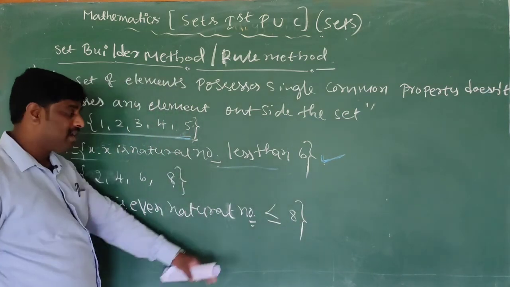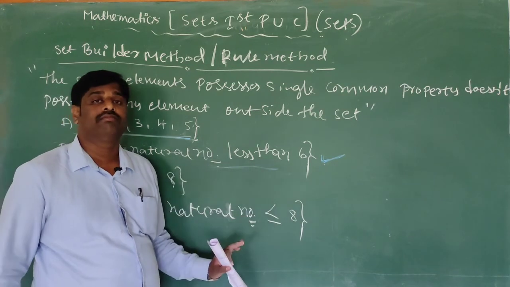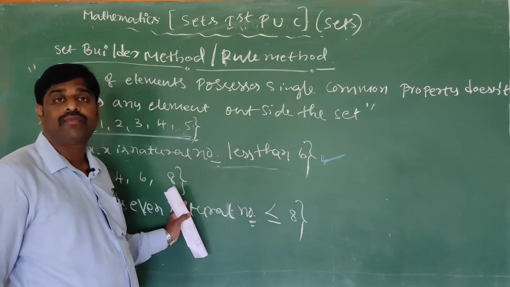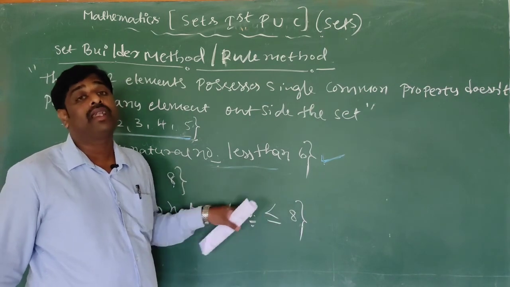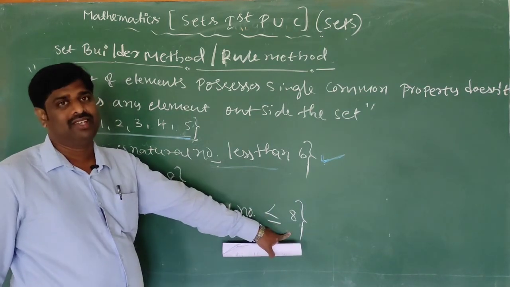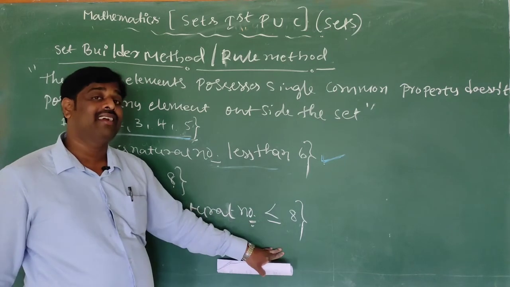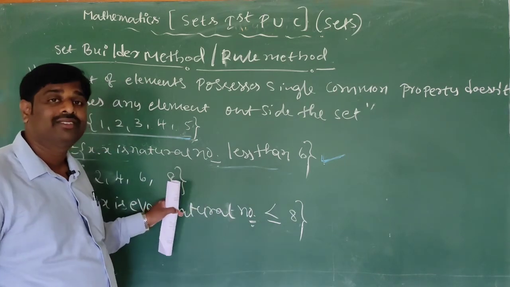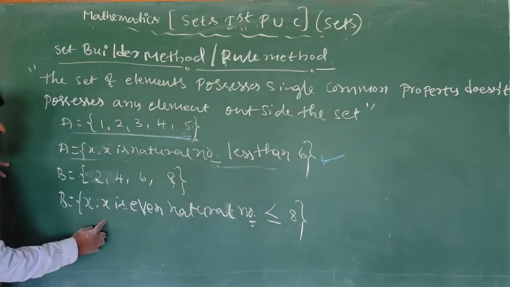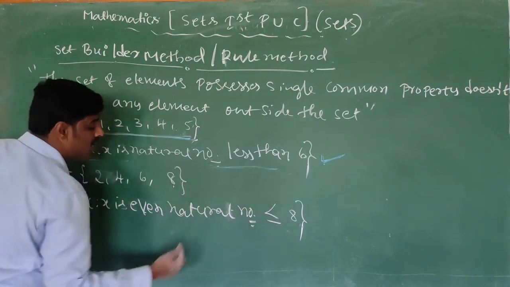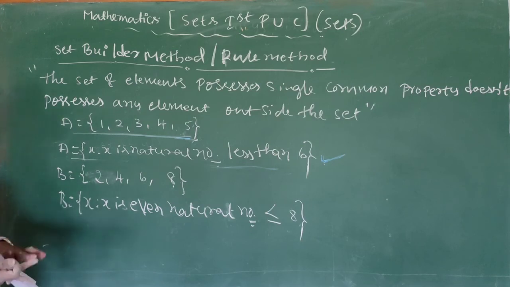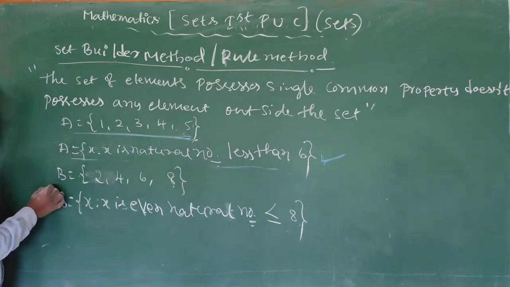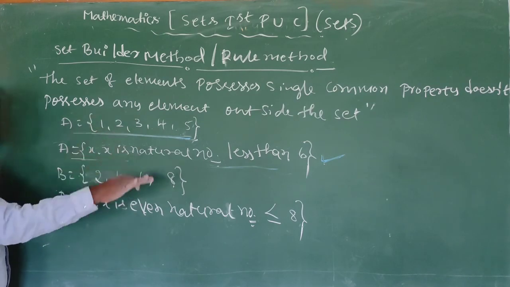Shall I write less than or equal to 8 or less than 9? You will get the same answer only. Less than or equal to 8 or less than 9, but we can't write less than 8. When you write less than 8, you left the 8. Now, x is an even natural number less than or equal to 8. So the even natural numbers less than or equal to 8 are 2, 4, 6, 8.